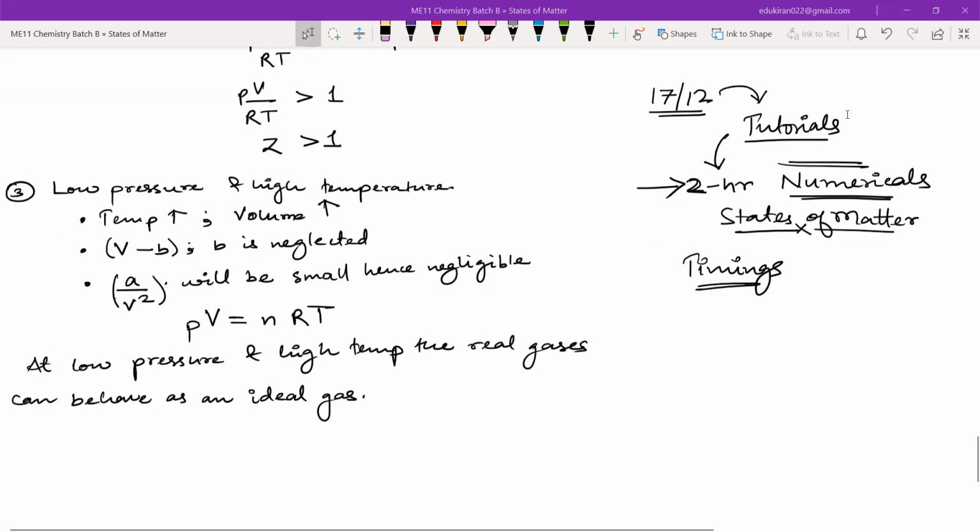Okay. Now, let me just, achha, wait a second. Let me just write the names and then we can start with the Viva. Surat.